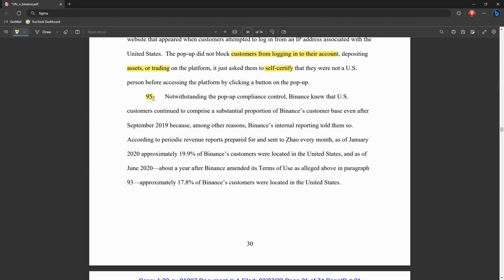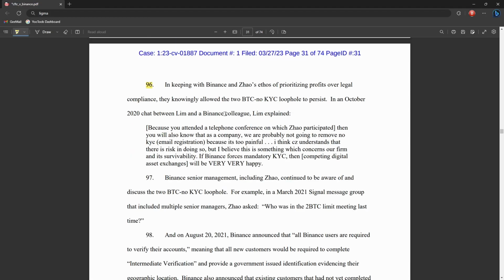In section 95, they had a report showing how much of the Binance.com customer base was from the US. In January 2020, almost 20% of the customers were from the US. On section 96, there's a bit between someone who works at Binance and Lim, saying, then you will also know as a company, we are probably not going to remove the no KYC email registration because it's too painful.